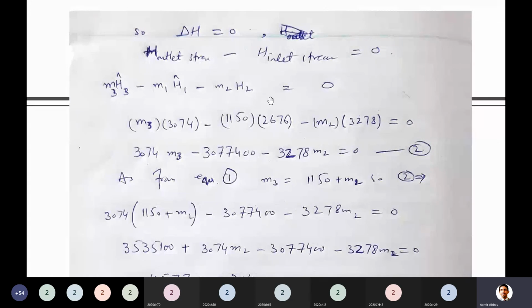So you can write the equation in this form. Why am I writing it in this form? The reason is that I am looking for the mass, and another equation which I already wrote contains the mass terms. So I will write such an equation in which I can get the mass. When I write this equation, how many values do you have? I think you have all the enthalpies already.